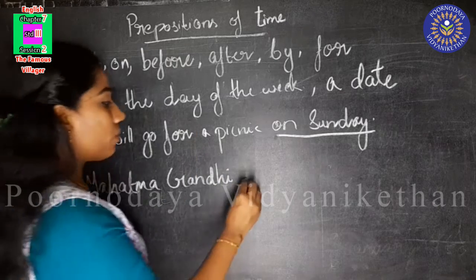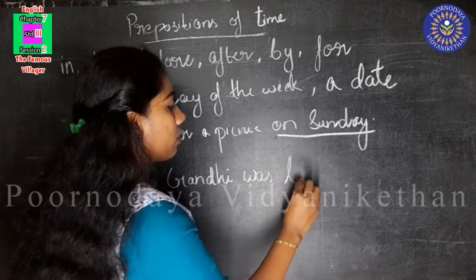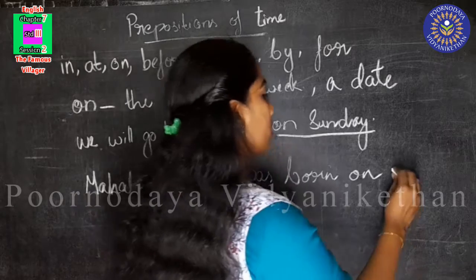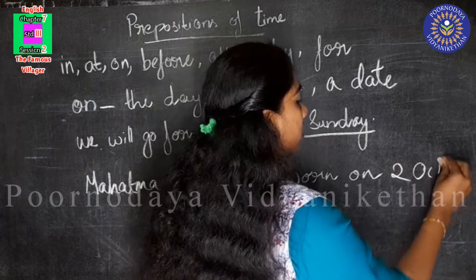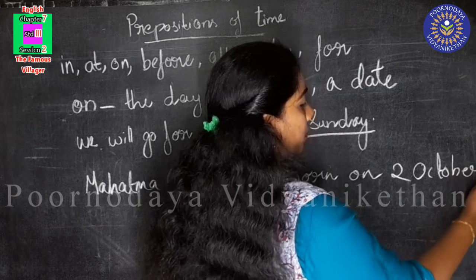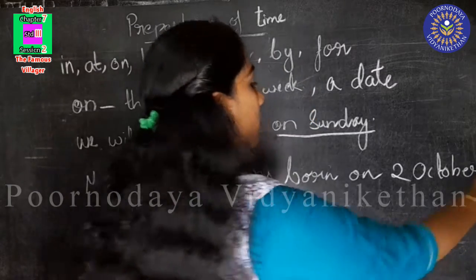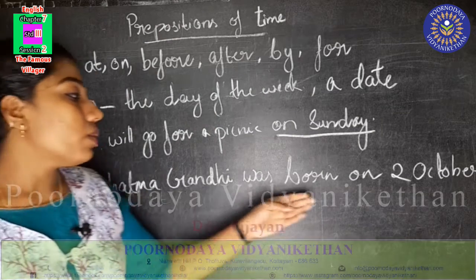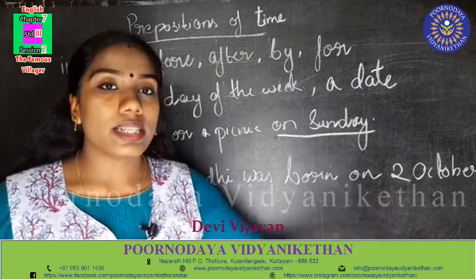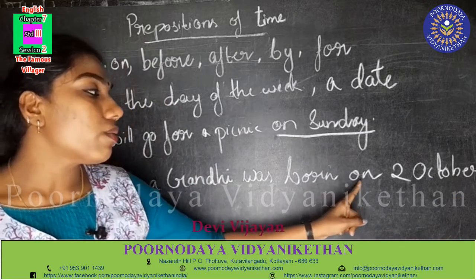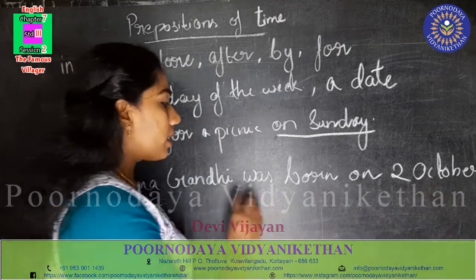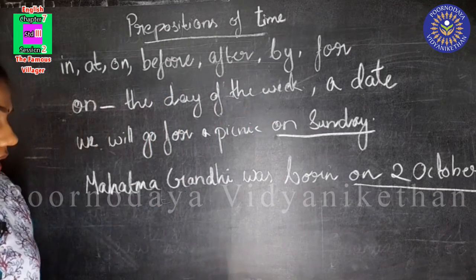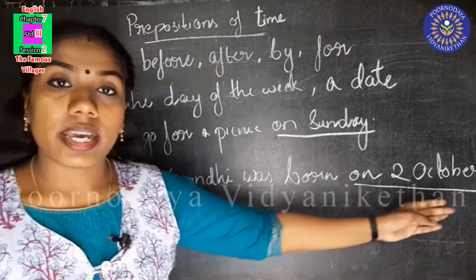Mahatma Gandhi was born on 2nd October. So here we used on with a date. We used on with a date. Mahatma Gandhi was born on 2nd October.